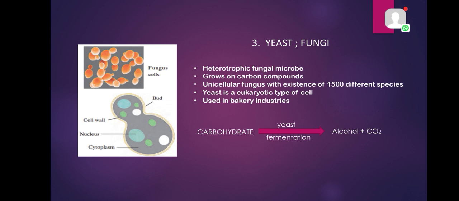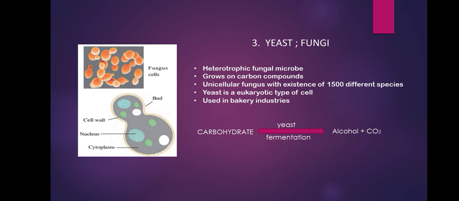This fungi has a eukaryotic type of cell. Eukaryotic means there is a proper nucleus, cytoplasm, and the cell is surrounded by a cell wall. So these are all characteristics of the eukaryotic type of cell. This yeast has major application in the bakery industry. So you can observe their uses.